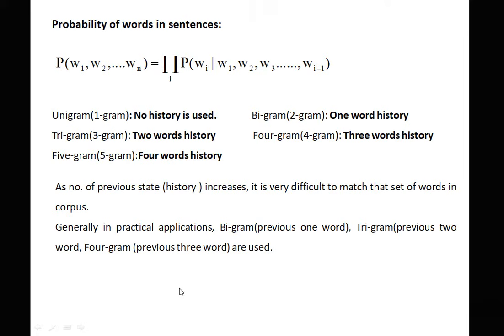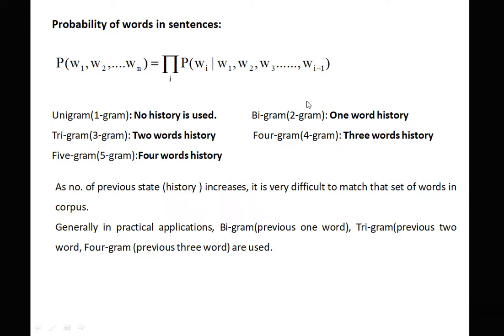Now this chain rule can be converted into the n-gram language model, that is, the probability of words from w1 to wn is the multiplication of the probability of wi given w1 to wi minus 1. When i is 1, it becomes a unigram model, that is 1 gram. So when i is equal to 1, here w1 comes and there is no history. So no history is used in the unigram language model.